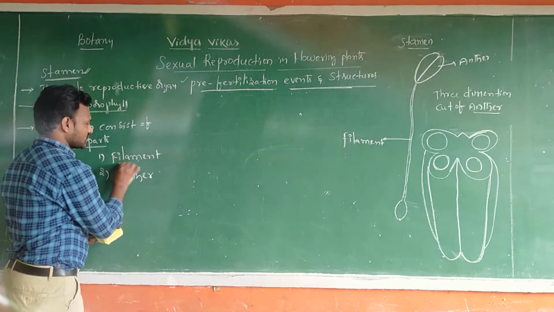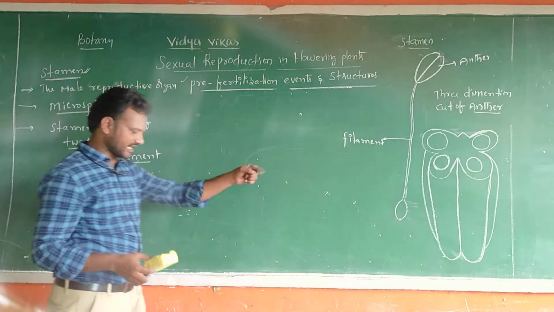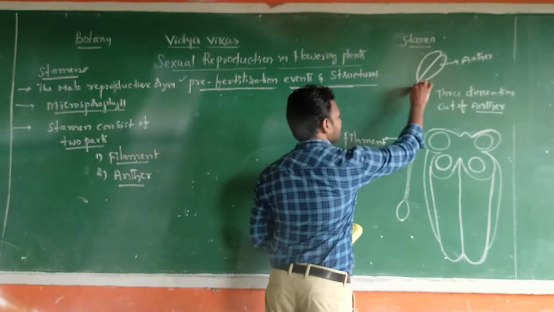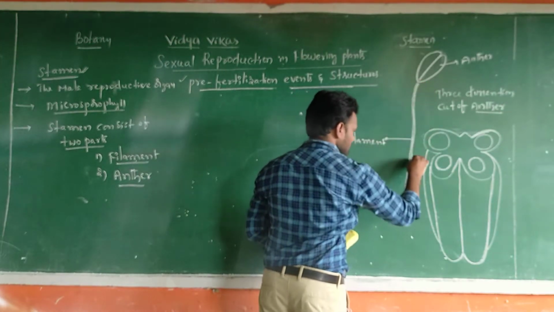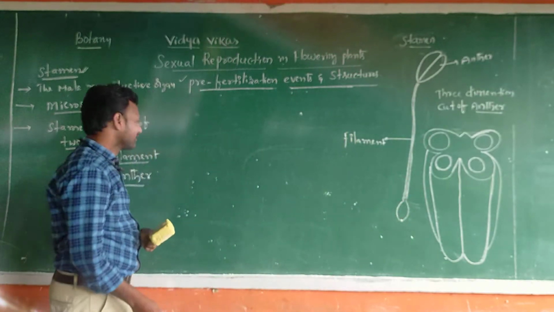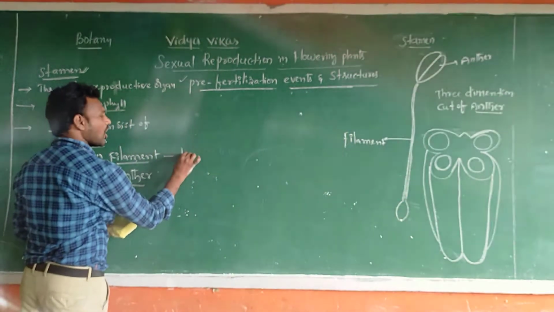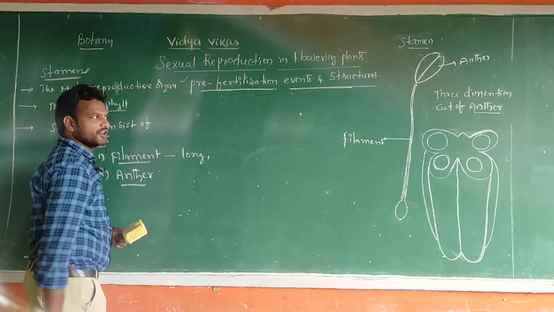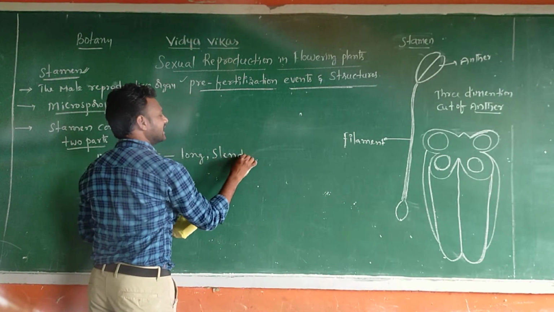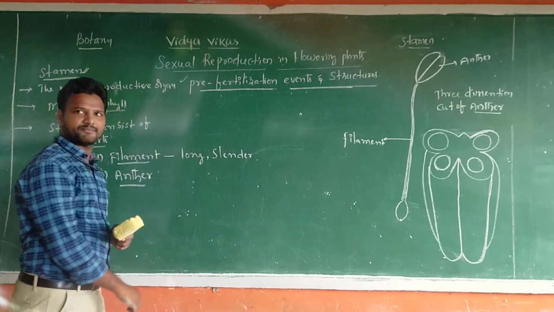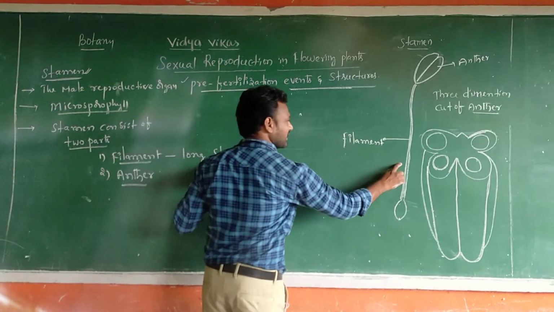Sir, what is filament and what is anther? You see the diagram. Yes, this is the filament. Filament means a long, slender, smooth stalk.